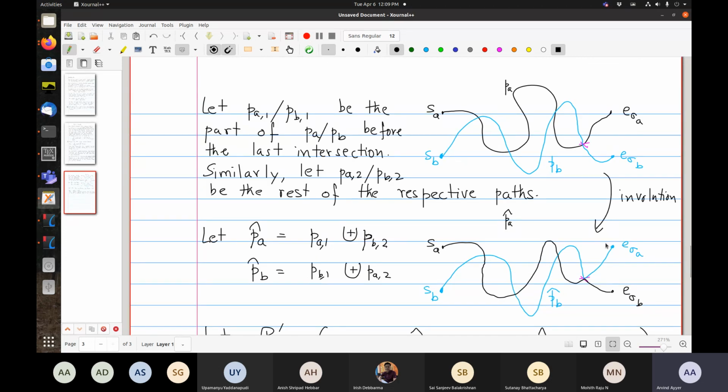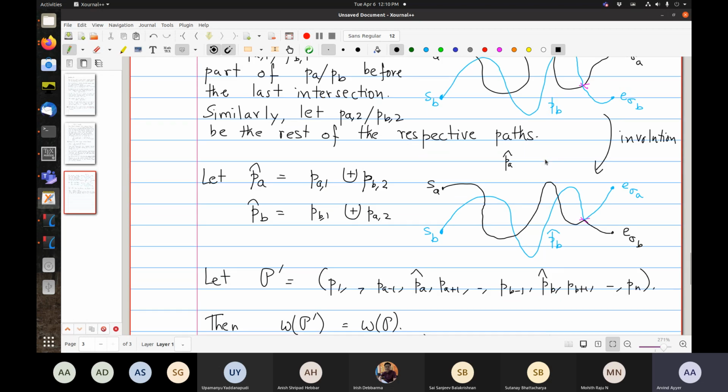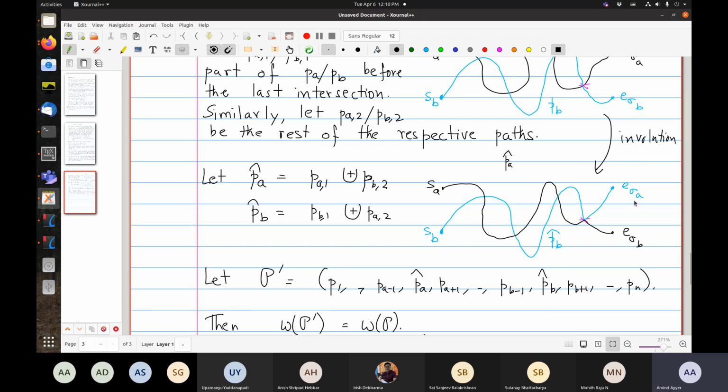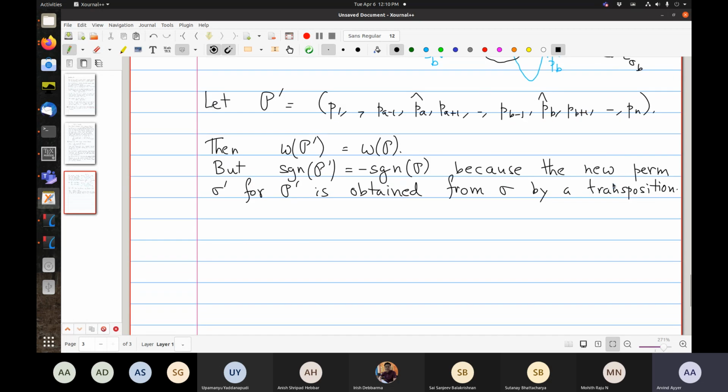And then you would choose the last point of intersection, which would be X, and then you would switch the two and you would go back. So this is precisely the involution. And these two paths are distinct. This involution has no fixed points.